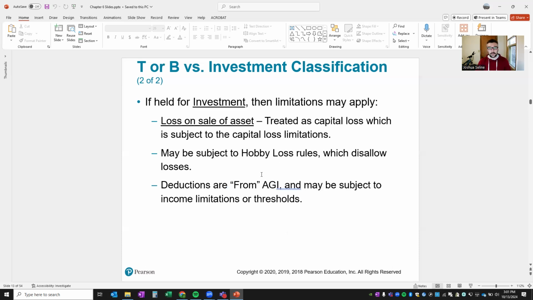On slide 2, if it's held for investment, then limitations are going to apply. A loss on the sale of an asset is treated as a capital loss, which is subject to capital loss limitations. It may be subject to hobby loss rules, which disallow losses. So if you have a hobby, you can't deduct losses on that. Generally, the IRS views it as a hobby if it doesn't turn a profit after 3 years, or 3 out of 5 years. I can't remember the exact rule on that, but you've got to show that you're trying to make money with this. And finally, these deductions are from AGI, and therefore they're going to be subject to income limitations and thresholds.